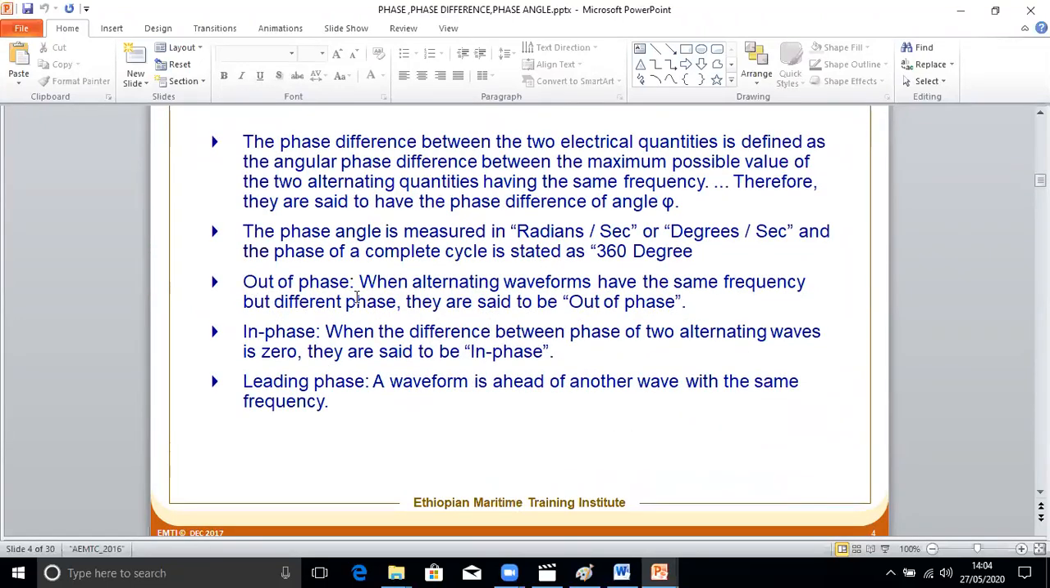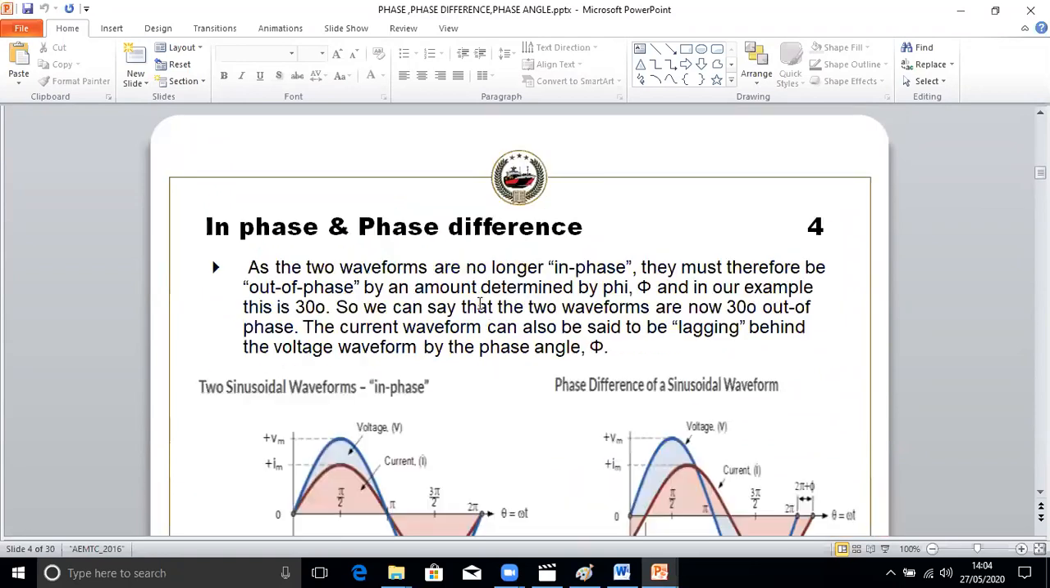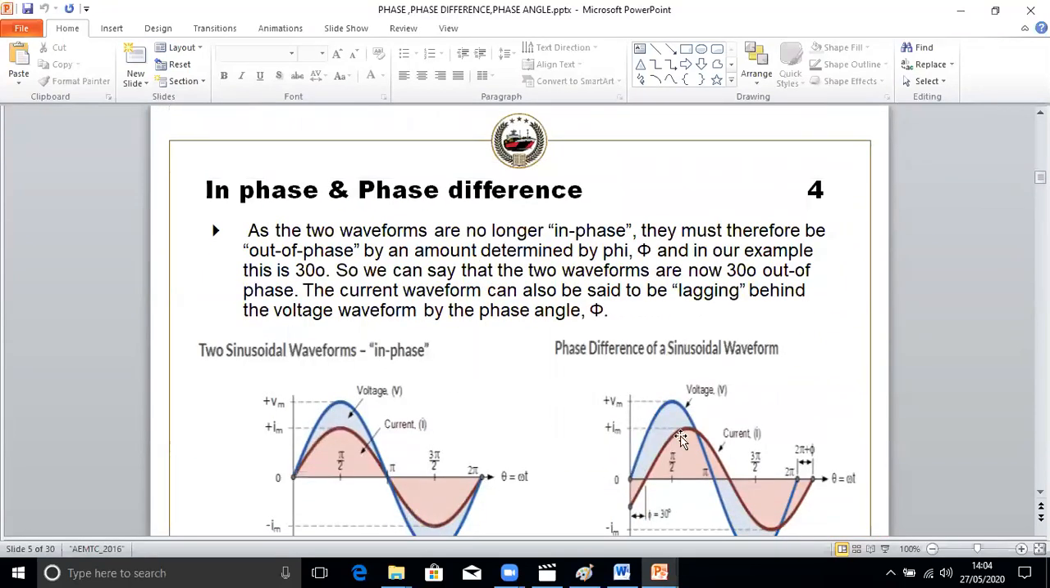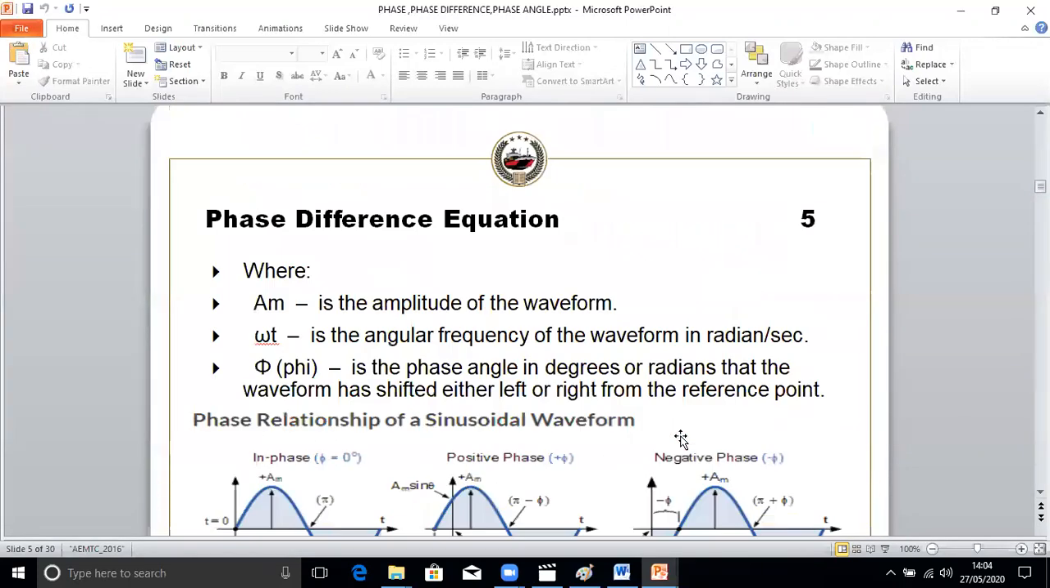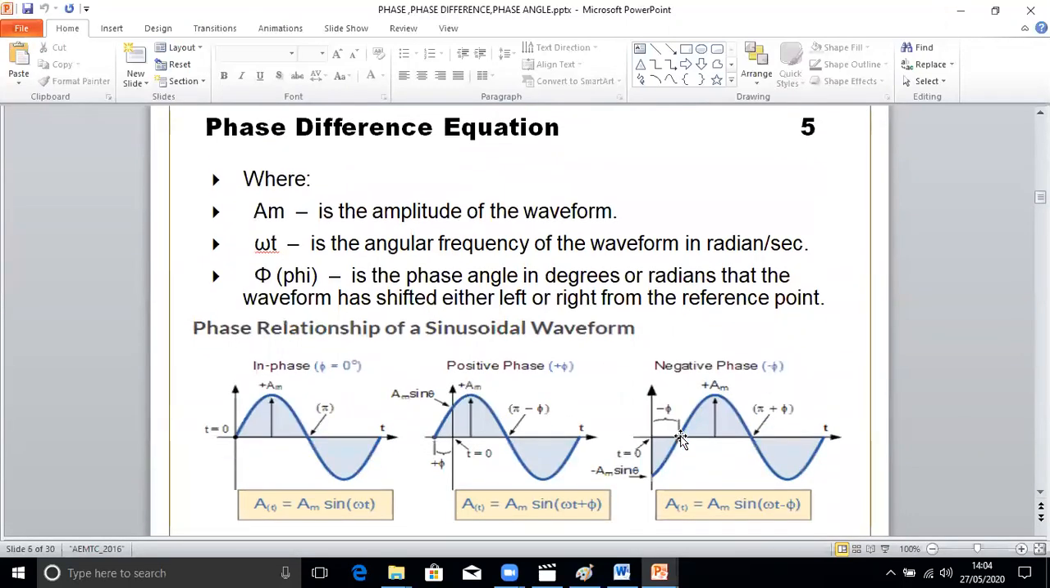Out of phase means when alternating waveforms have the same frequency but different phase, they are said to be out of phase. In phase means when the difference between the phases of the two alternating waves is zero, they are said to be in phase. So this is called in phase, this is called out of phase. We'll see some more slides on this.